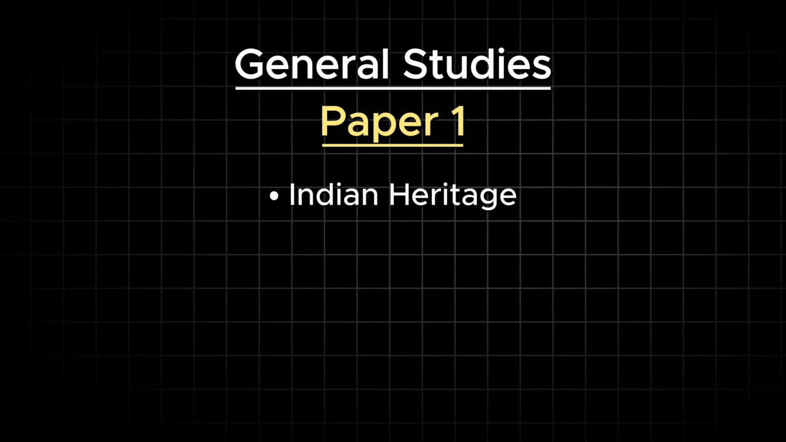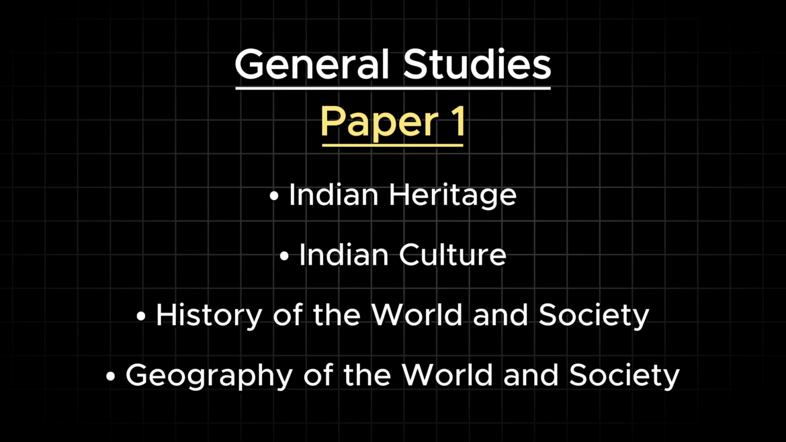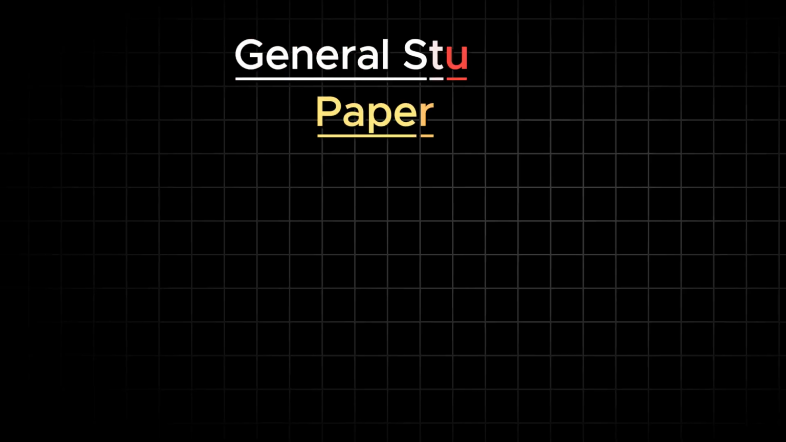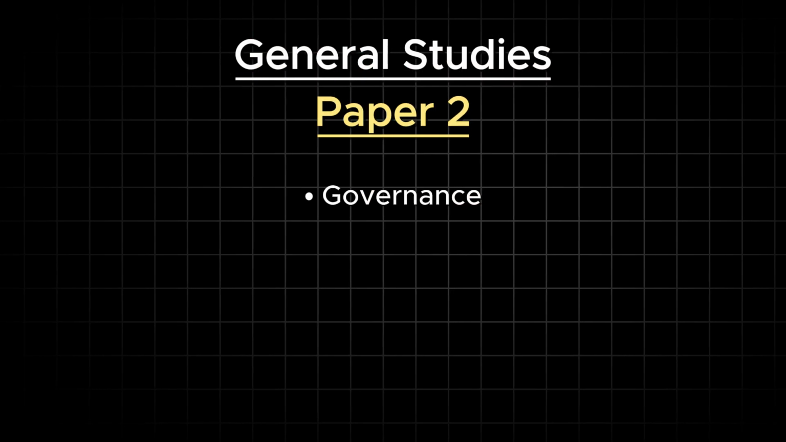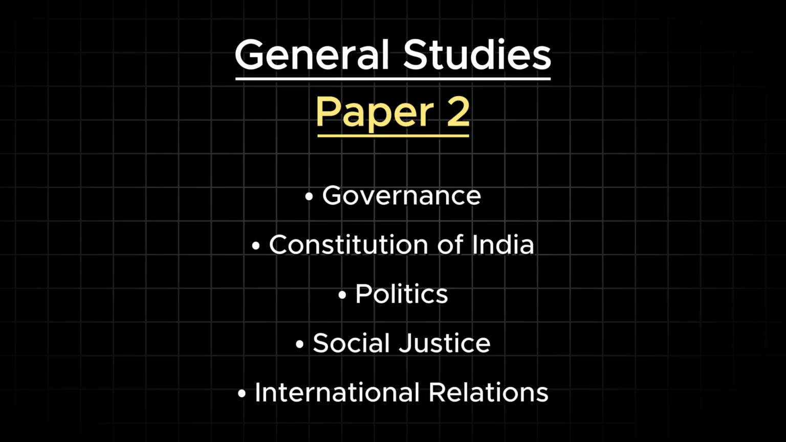Now, I will be talking about the general studies main examination, in which you have 4 general studies papers. The first paper is basically Indian heritage, Indian culture, history of the world and the society, geography of the world and the society. This is the first part of the general studies main examination. The second paper is governance, Constitution of India, polity, social justice, international relations.